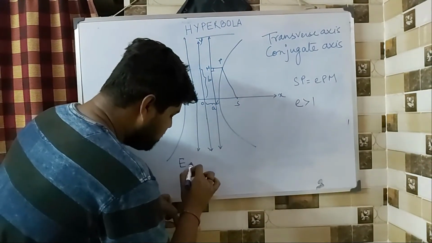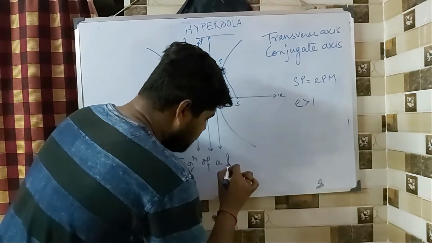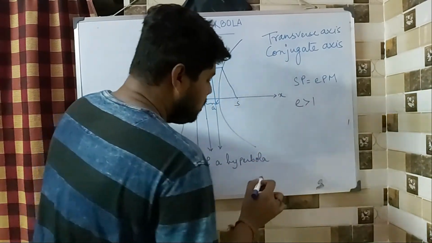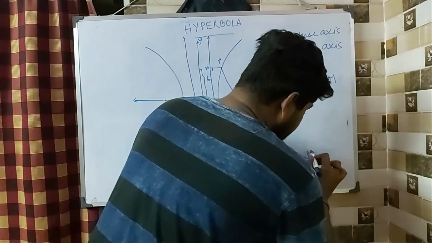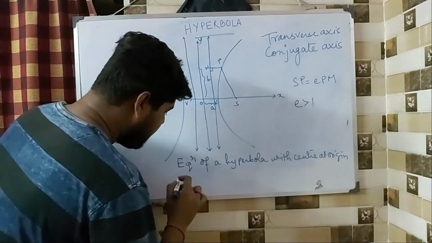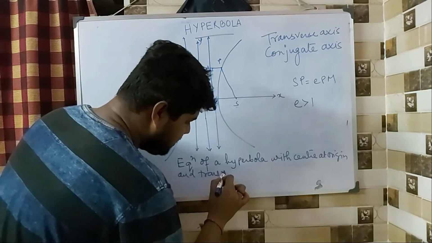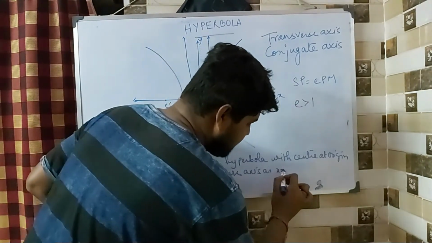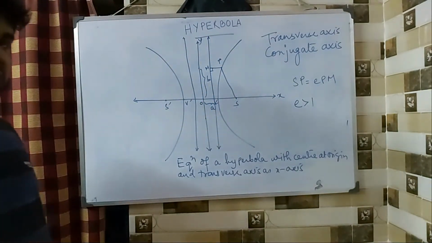So the equation of a hyperbola with center at origin and transverse axis as x-axis. Right? We are going to talk about this first.